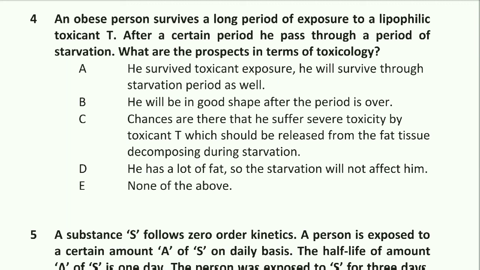The prospect is that chances are there that he suffers severe toxicity by toxicant T, which would be released from the fat tissue decomposing during starvation. Option C is right.